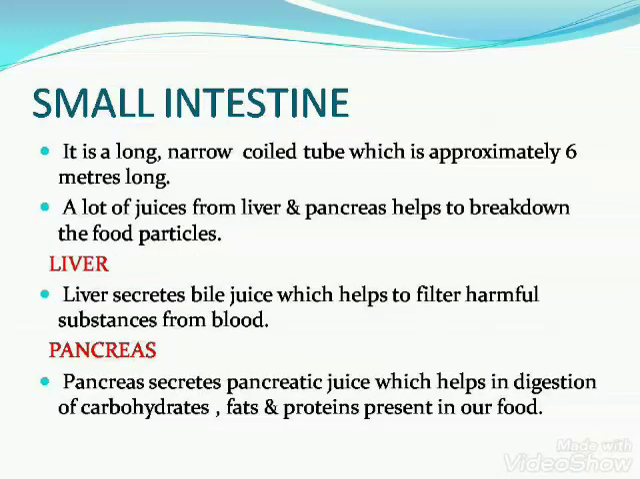The food then goes into a highly coiled tube called small intestine. It is a long, narrow coiled tube which is approximately 6 meters long. Small intestine receives secretions from liver and pancreas. Liver secretes bile juice which helps to filter harmful substances from blood. Pancreas secretes pancreatic juice which helps in digestion of carbohydrates, fats and proteins present in our food.